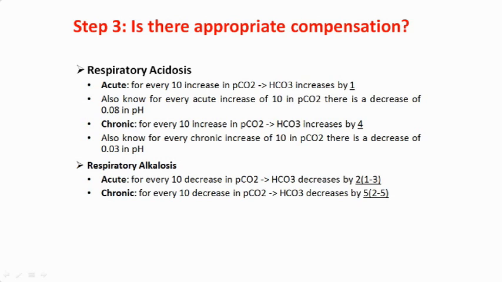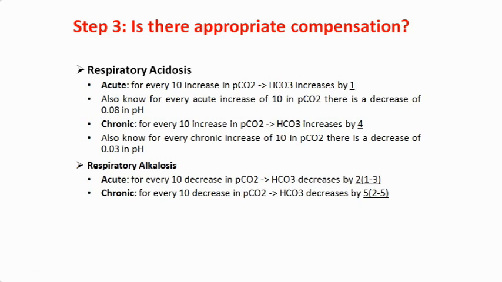So this is how you can calculate whether any primary acid-base disorder is compensated or not. Now, to diagnose whether the patient has an acute or chronic condition, you have to take the history.